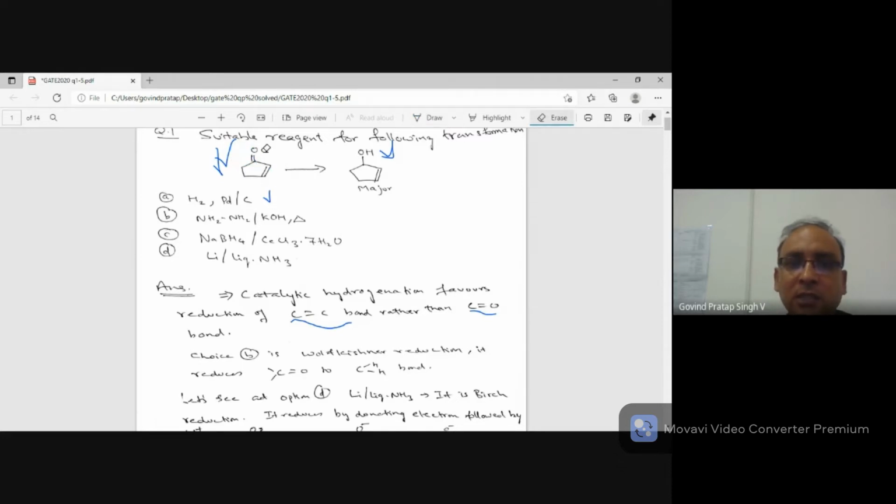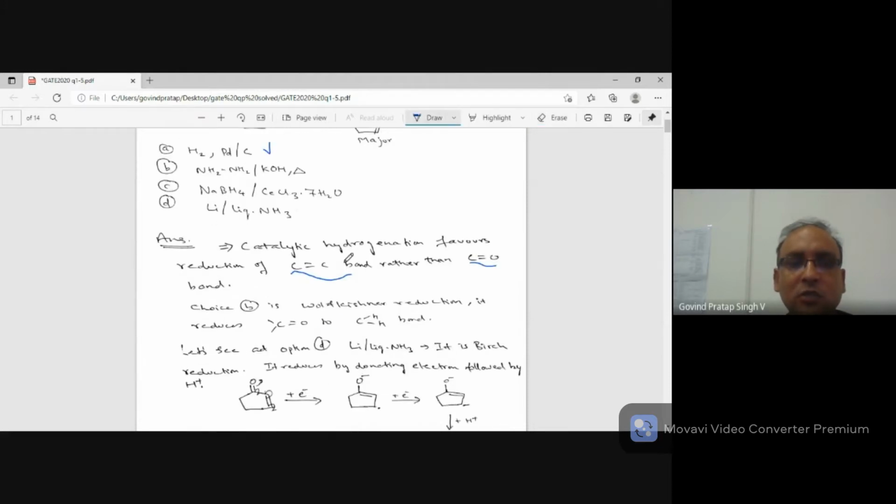But if you increase temperature and pressure, by changing reaction conditions, then you can reduce both of them. But it is not possible by catalytic hydrogenation to reduce specifically the ketone to alcohol while leaving the double bond intact. Fine. So definitely that's not the answer.